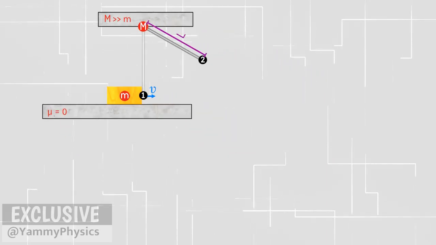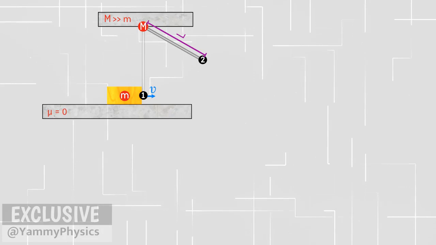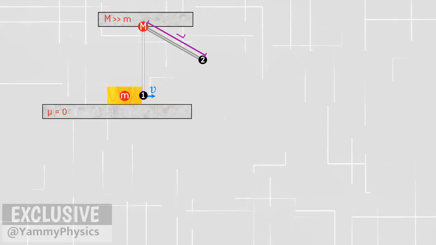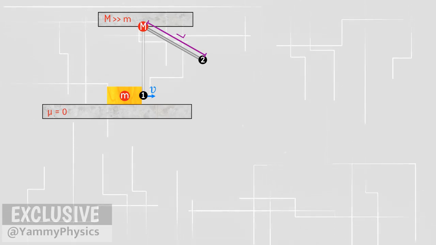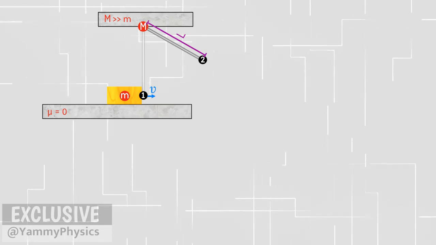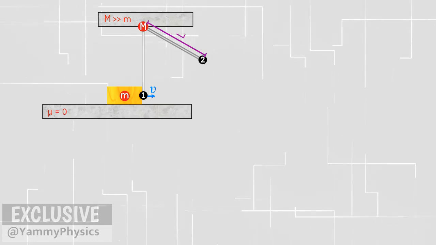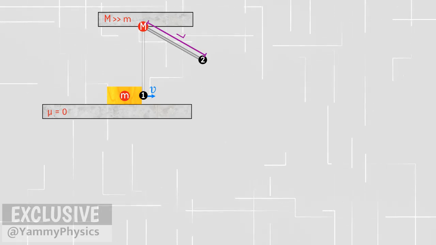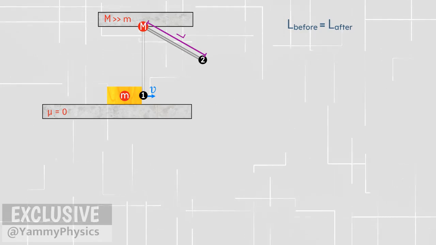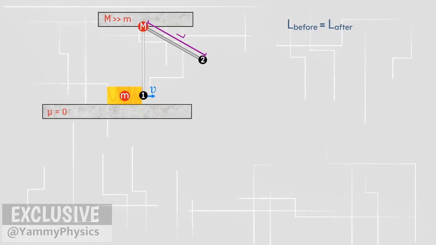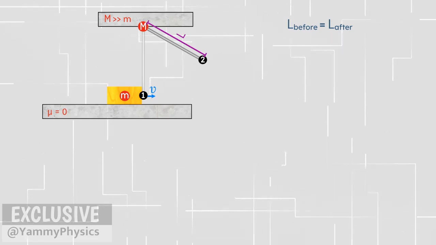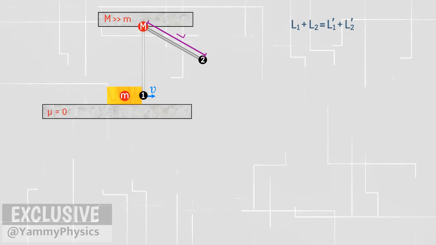Now let's analyze the collision at point 1. In the collision process, there are no external forces at all. We can say that in the collision, the law of conservation of angular momentum applies. This is similar to the block that can pull the pulley in the other video. The angular momentum of the system before the collision is equal to the angular momentum of the system after the collision. Since there are two objects, we can write L1 plus L2 equals L1 prime plus L2 prime.